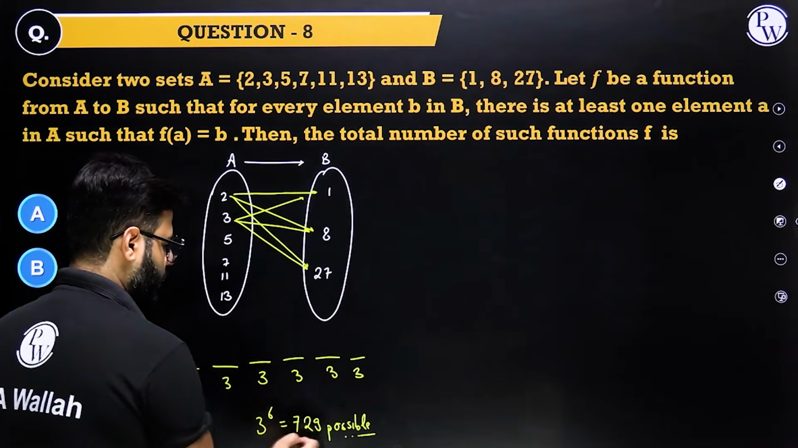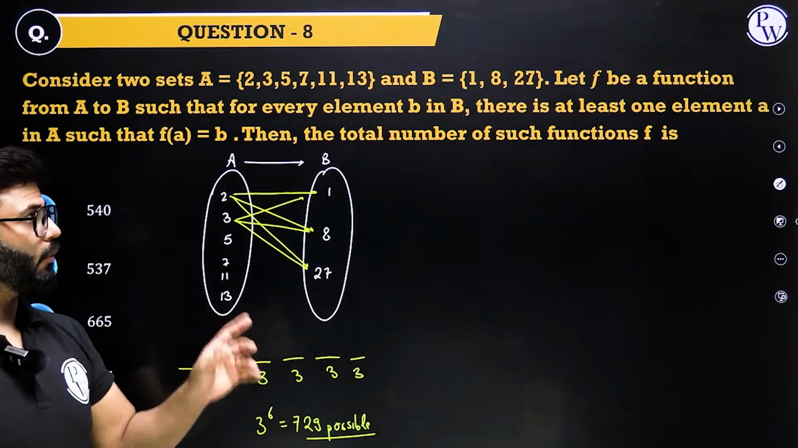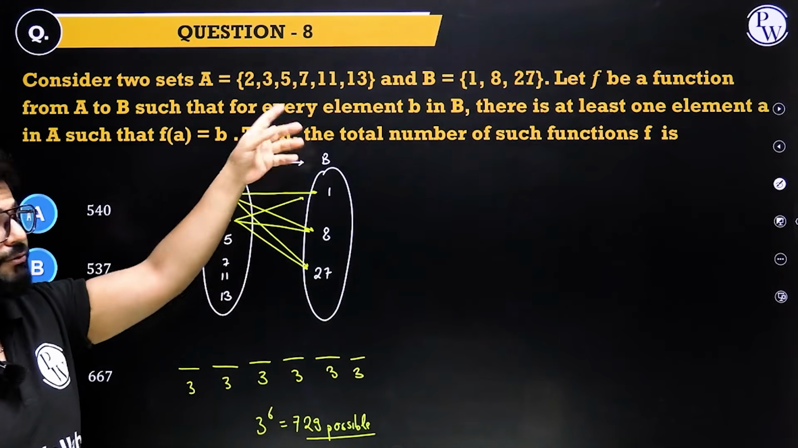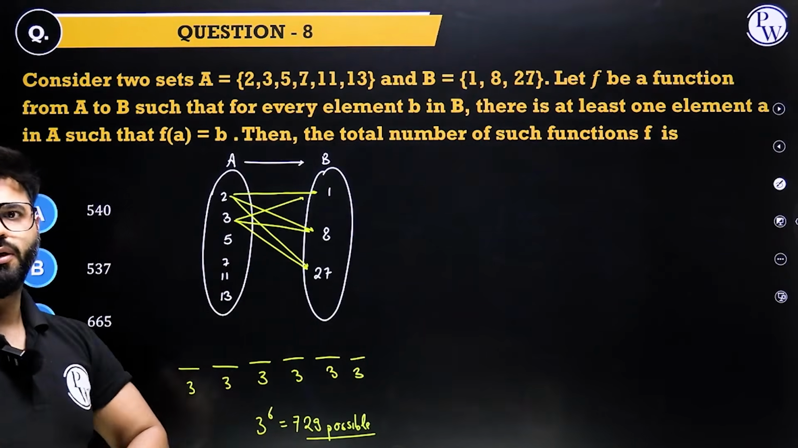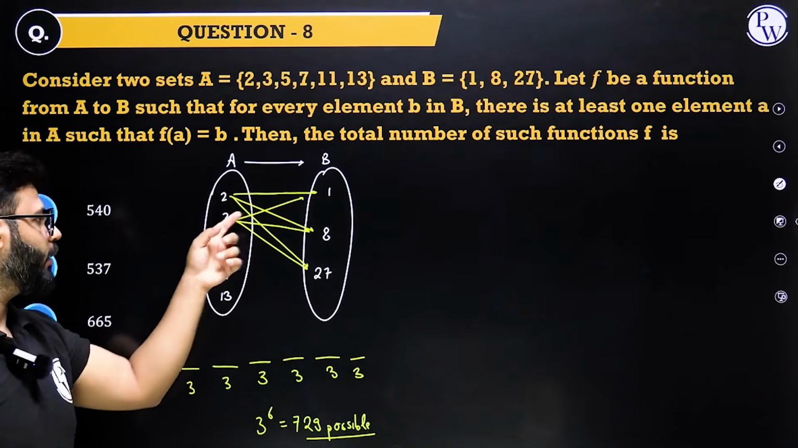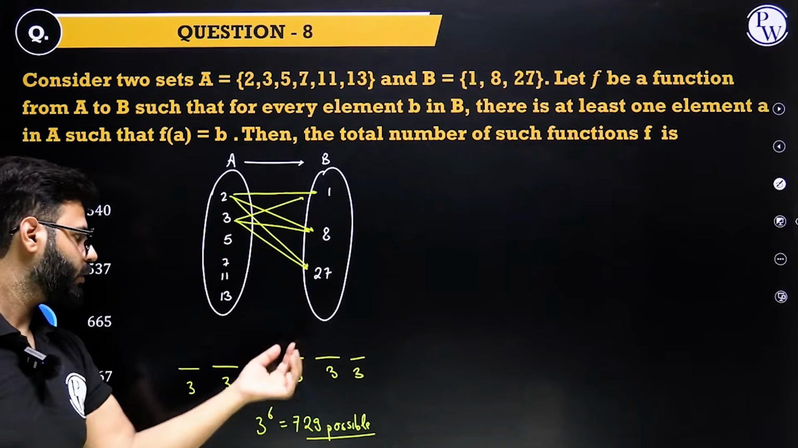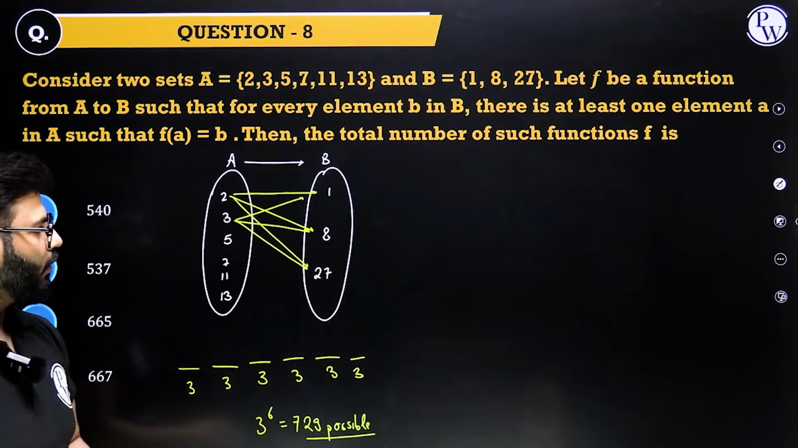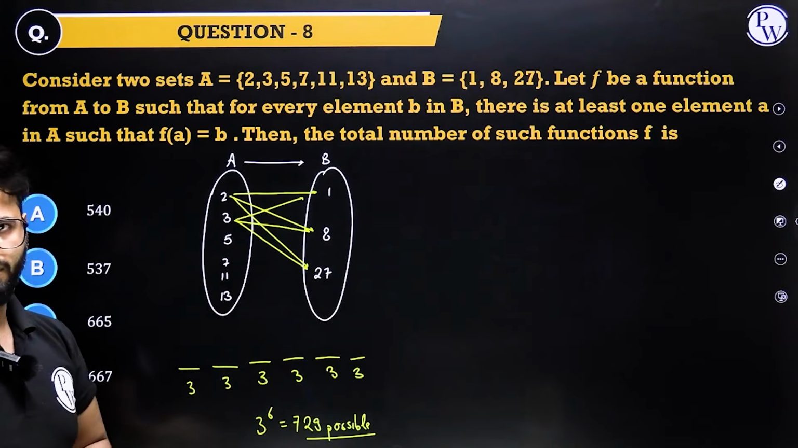All right. 729 possible functions exist. Total 729 functions are possible because 2 has to be mapped with one of the 3, 3 has to be mapped with one of the 3, 5 has to be mapped with one of the 3, same for 7, same for 11, same for 13. 729 possibilities in total, but there is a problem.